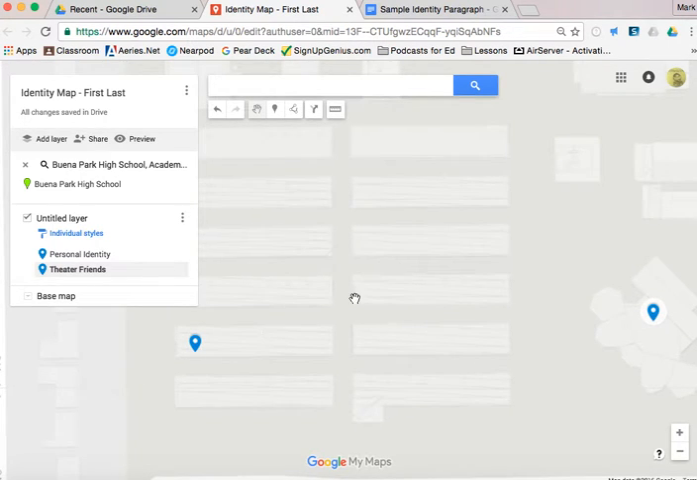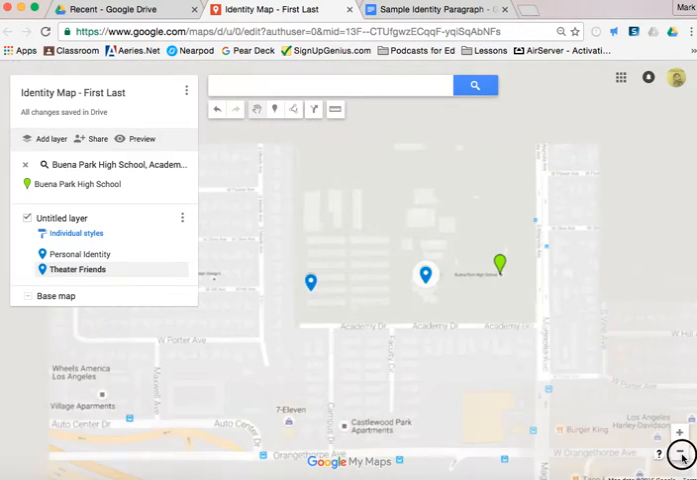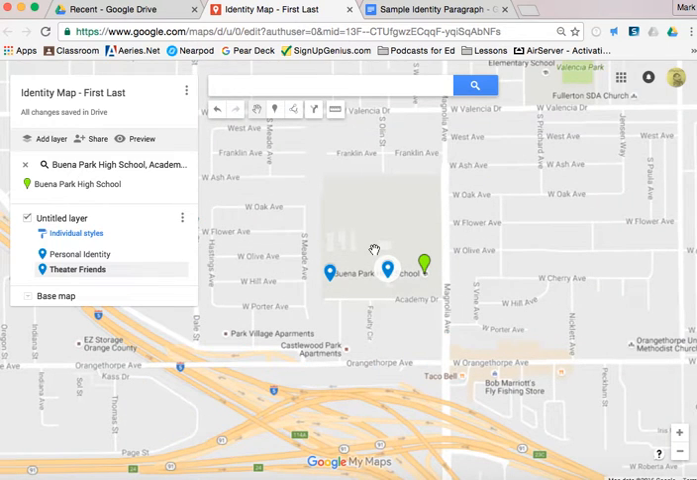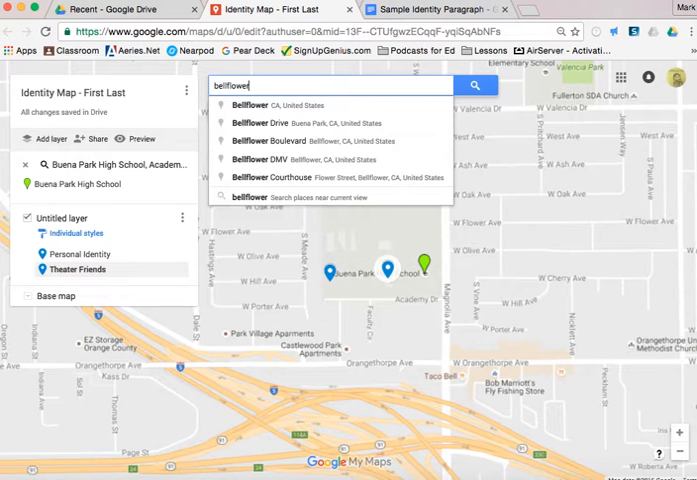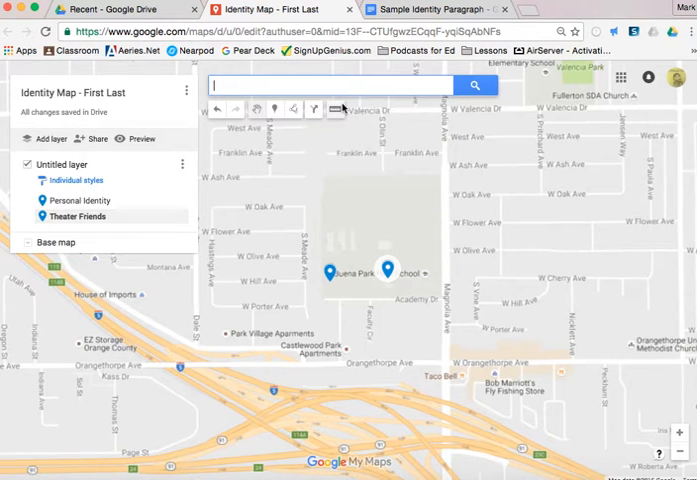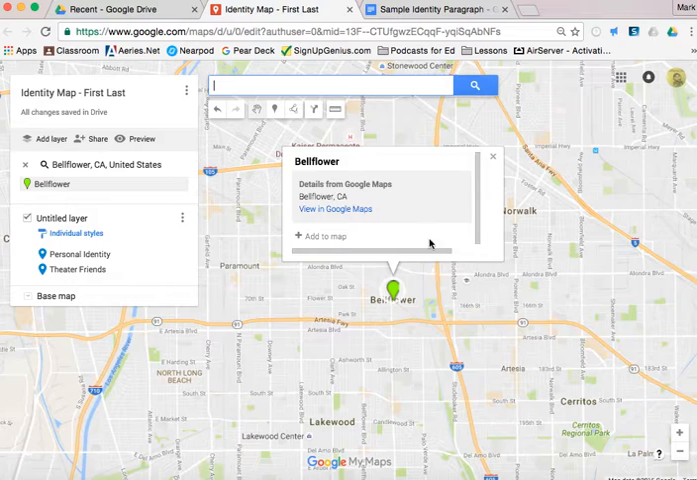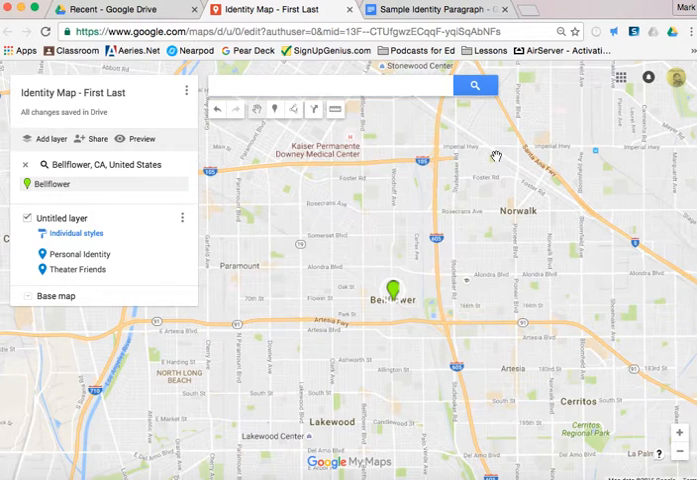Now, some of your paragraphs might find their location in different cities. So let's say you've got your two, the blue ones. These are the ones you've written. Let's say you have, like me, some history in Bellflower. And so when we click Bellflower, it's going to take us over to Bellflower, California. All right, I'll close that out for a second.